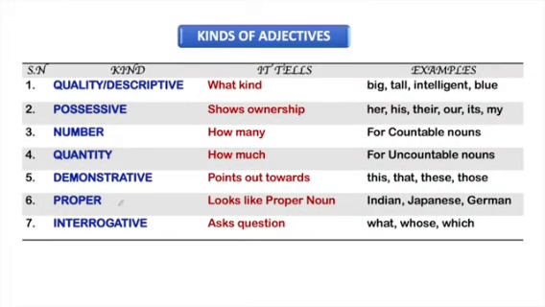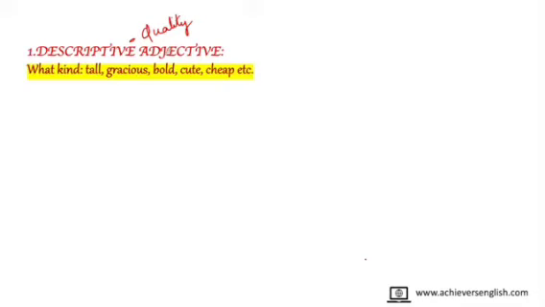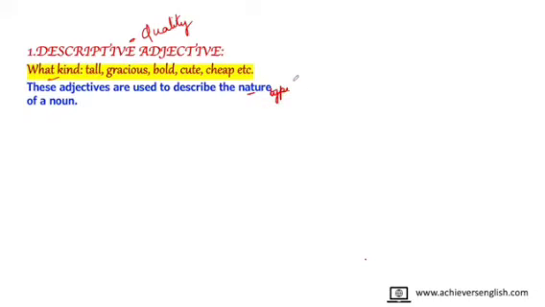There are 7 kinds of adjectives, and in this video we are going to explain all of them one by one. So they are quality, possessive, number, quantity, demonstrative, proper and interrogative. The first is the descriptive adjective, or the adjective of quality. This kind of adjective tells us what kind. It is used to describe the nature or type of the noun, that is, what type or what kind of noun it is.